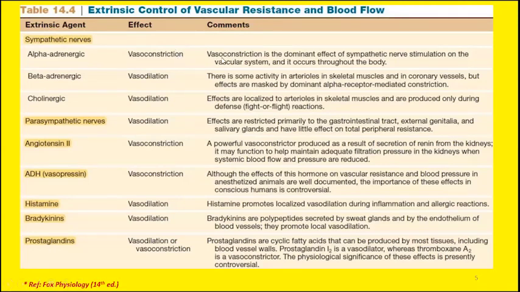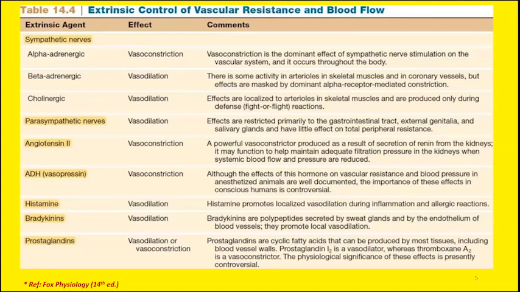So vasoconstricting effect is the predominant effect of the sympathetic nerves. And this effect is exhibited by alpha adrenergic receptors. So most of the blood vessels, when they are stimulated by the sympathetic nerves, undergo vasoconstriction because they have alpha adrenergic type of receptors.